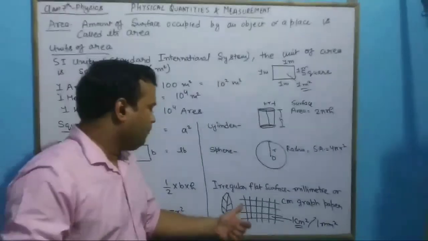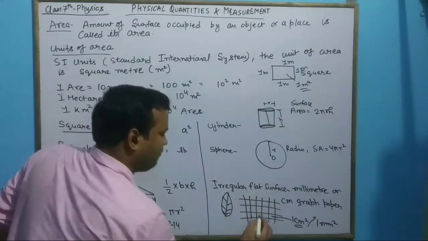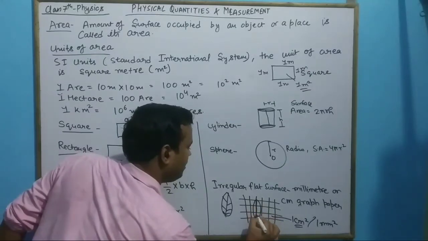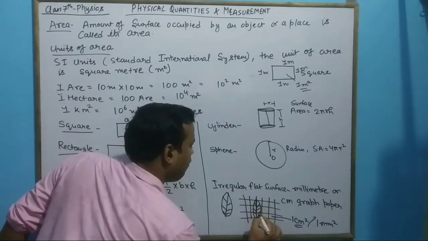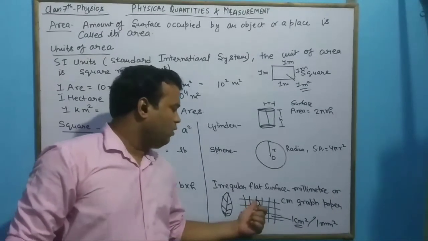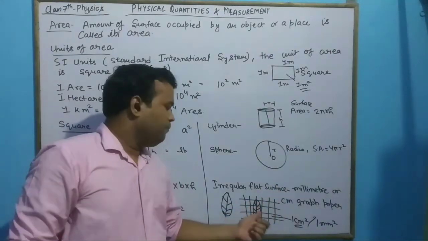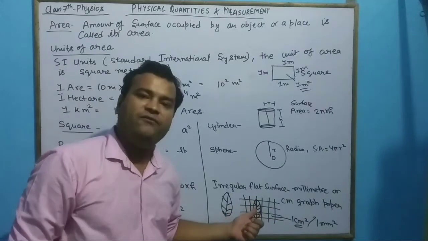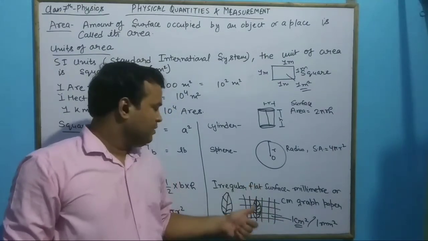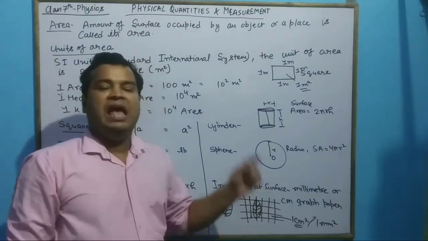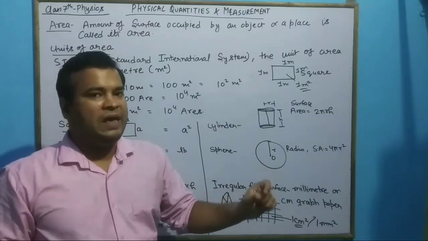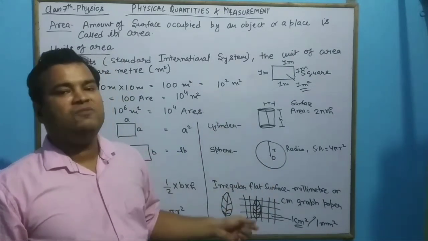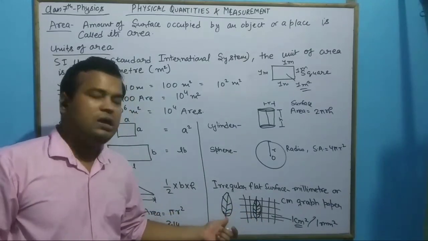Now place this leaf over this graph paper. Let us assume that I have placed this leaf over here. What we need to do is count the number of blocks that have been occupied by this leaf. How many half blocks, approximately, have been occupied? How many full blocks have been occupied? And by the use of this, we can know the approximate measurement of the area of this irregular flat surface.